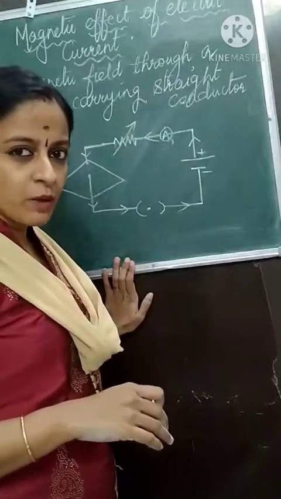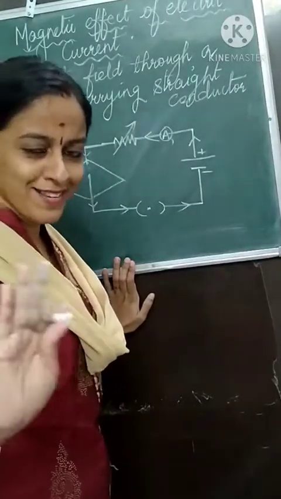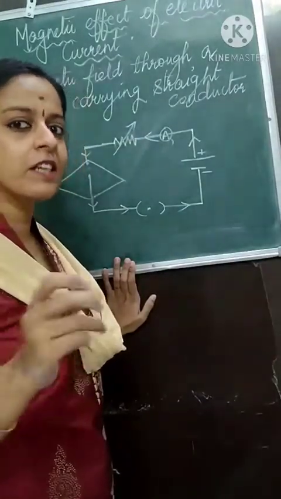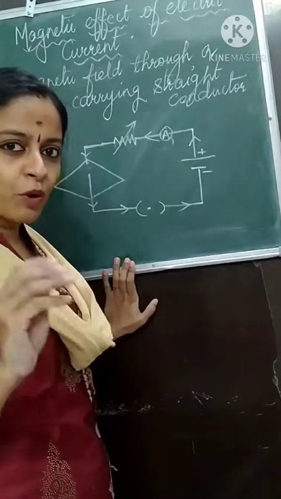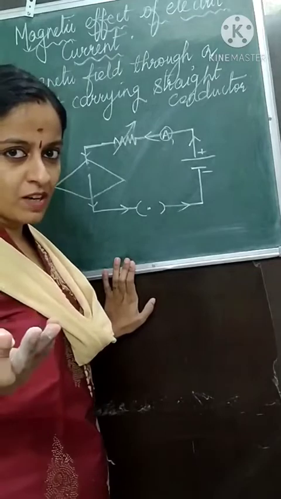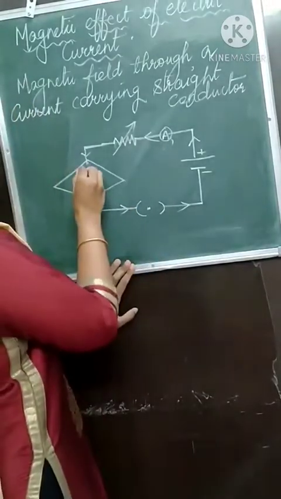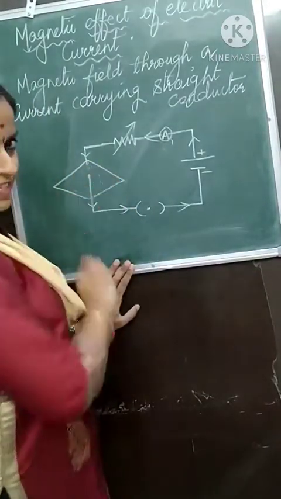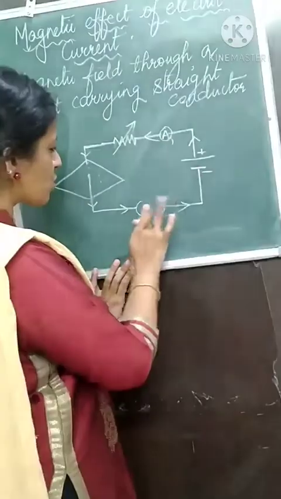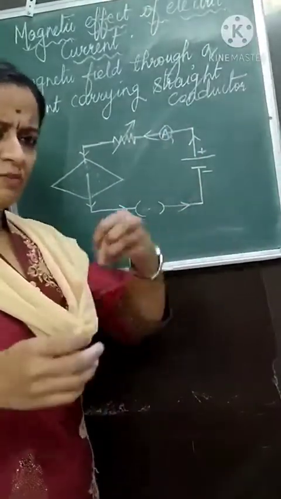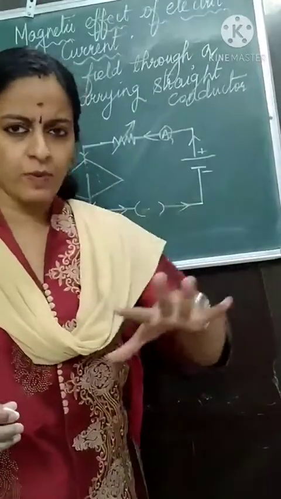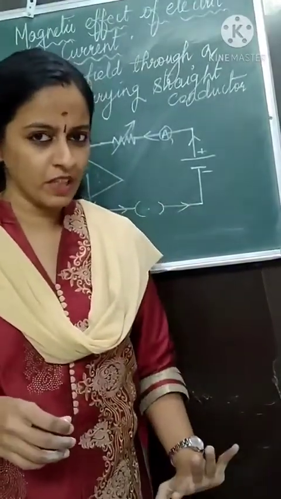Why is this cardboard kept? For decoration purpose? No, to detect whether magnetic field is created or not. So on that cardboard, what will you sprinkle? You will sprinkle some iron filings. When there is no current flowing through the circuit, the iron filings will be scattered around, as you have sprinkled them on the cardboard.